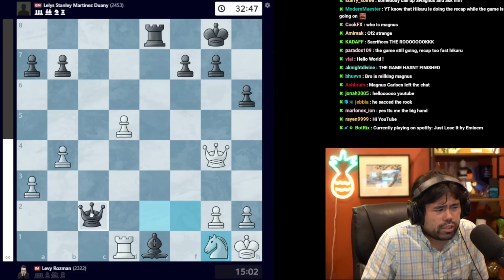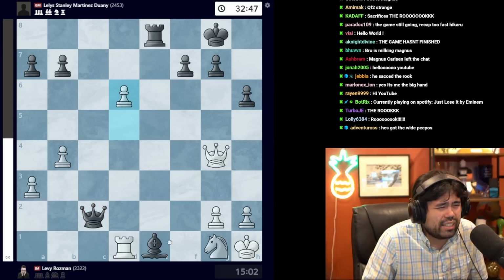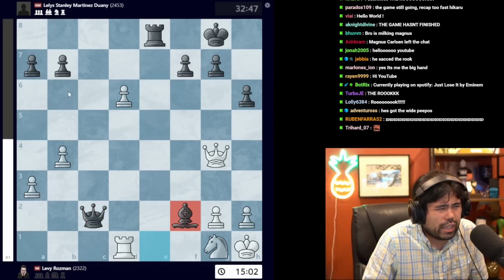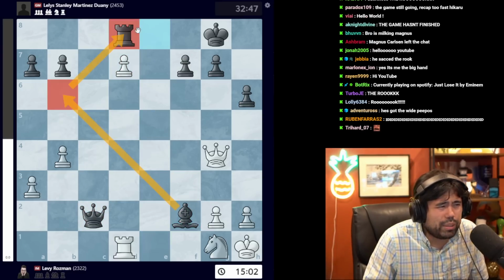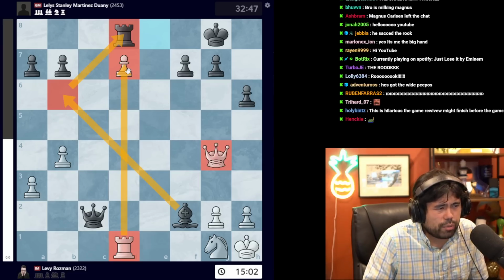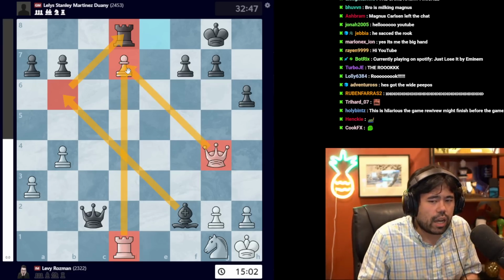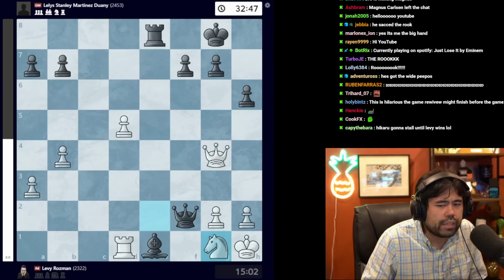Again, the computer wants us to move queen c2, and I think after d6 the idea is to go bishop f2, if I remember. I think it's to go bishop f2 and then put the bishop on b6 to guard the rook, which is currently in front of the pass pawn on d7. Again, not easy to see, but that's how it goes.